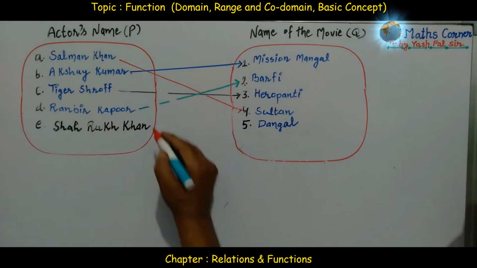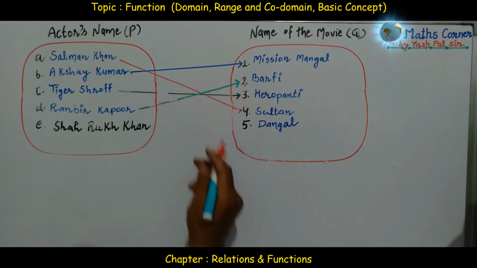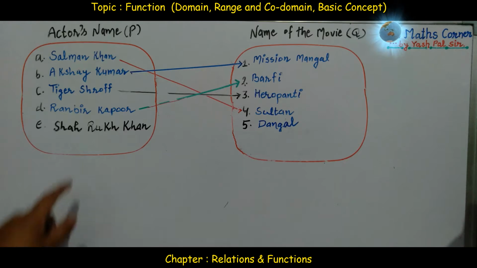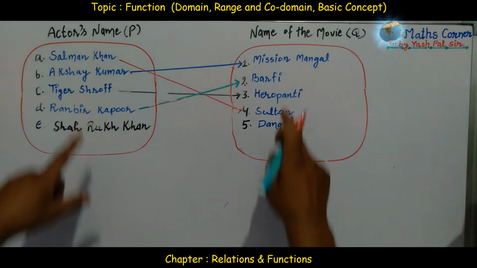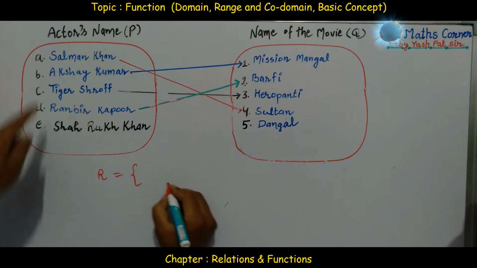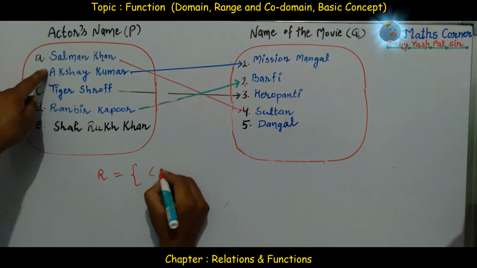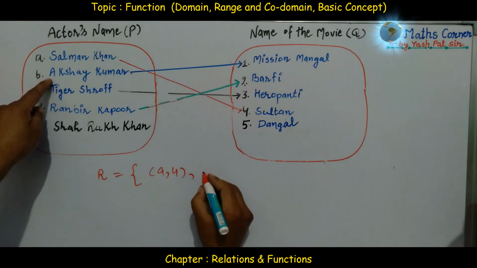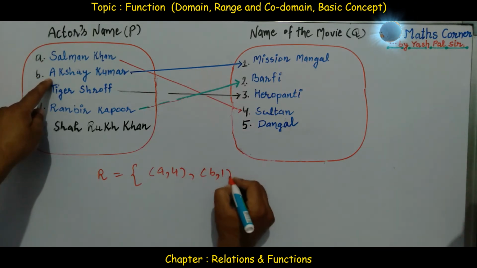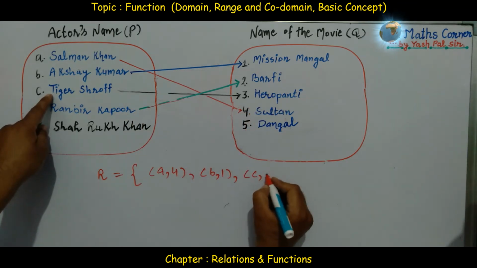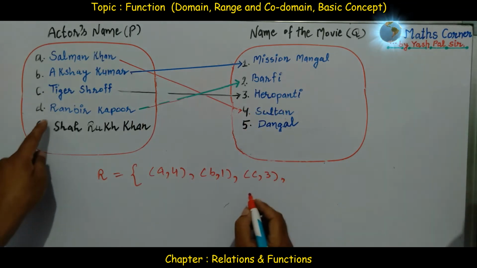Even if we remove these movies from the second set, that is, we have the relation R equal to, we can write the ordered pairs as A4, B1, C3, D2.